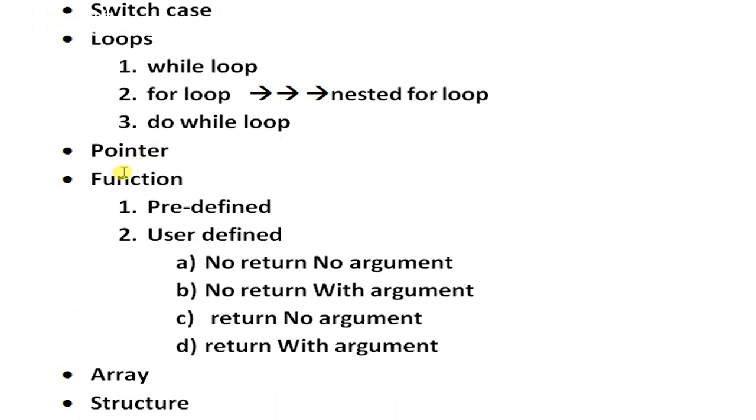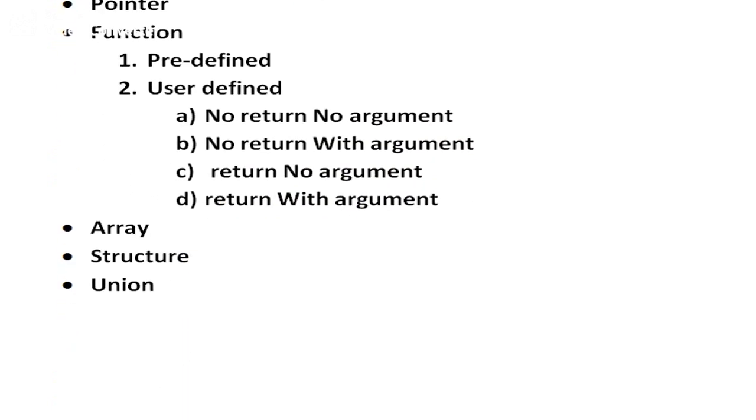Then we study about pointer and function. There are two types of function: first is predefined, and second is user defined. There are four types of user defined function: no return no argument, no return with argument, return no argument, and return with argument. Then we study about array, then structure, and then union. After all these, we complete our C language.